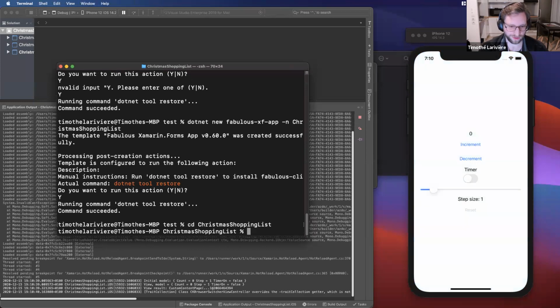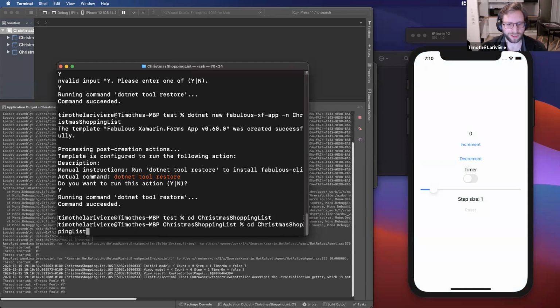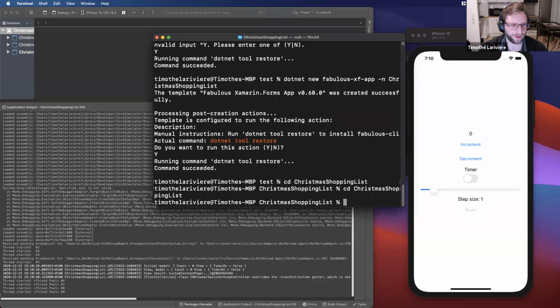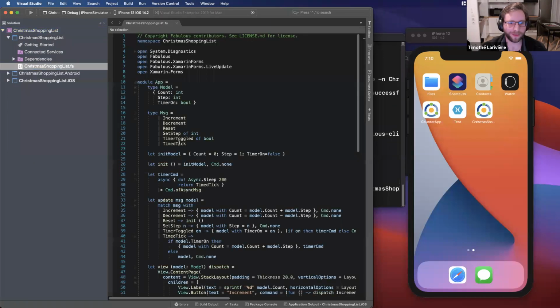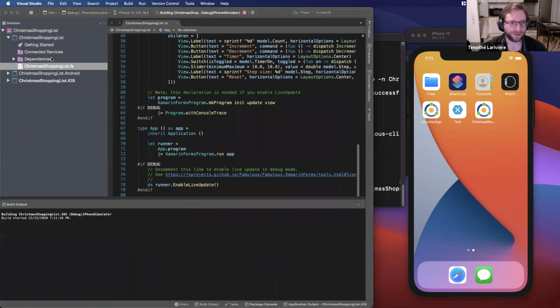So I go in my solution, cd ChristmasShoppingList, and I will go on my shared project, so this one. And I forgot to enable it. To enable live update in your code, by default, the template will give you something called Runner.EnableLiveUpdate that you need to uncomment. So just uncomment that line, start the debugging.